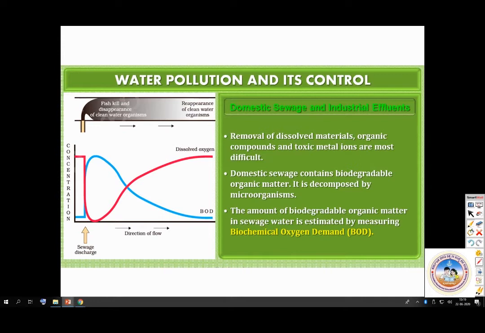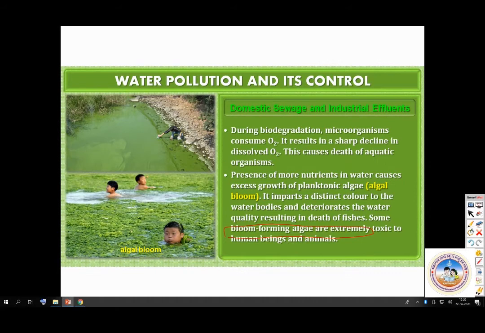So the amount of biodegradable organic matter in sewage water is estimated by measuring a parameter called biochemical oxygen demand. We also use the word biological oxygen demand. Both are the same. BOD. Okay, so before that, please look at this here.